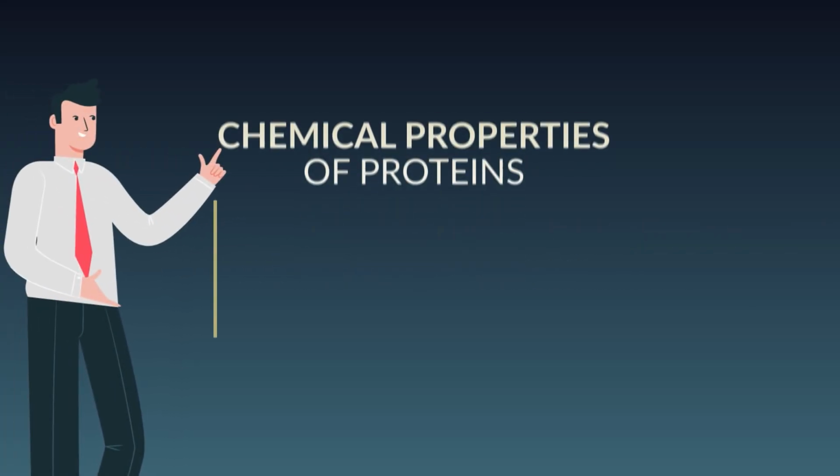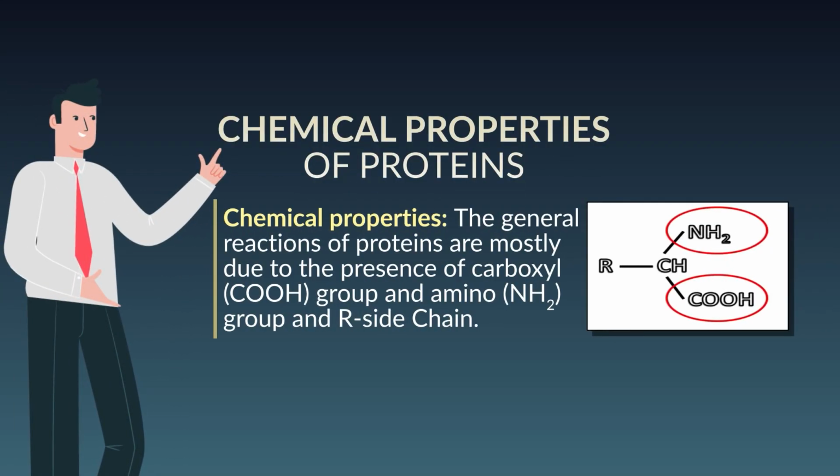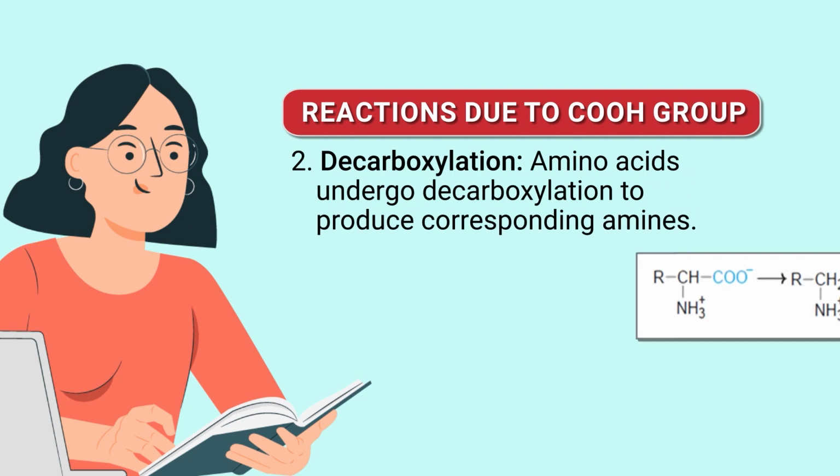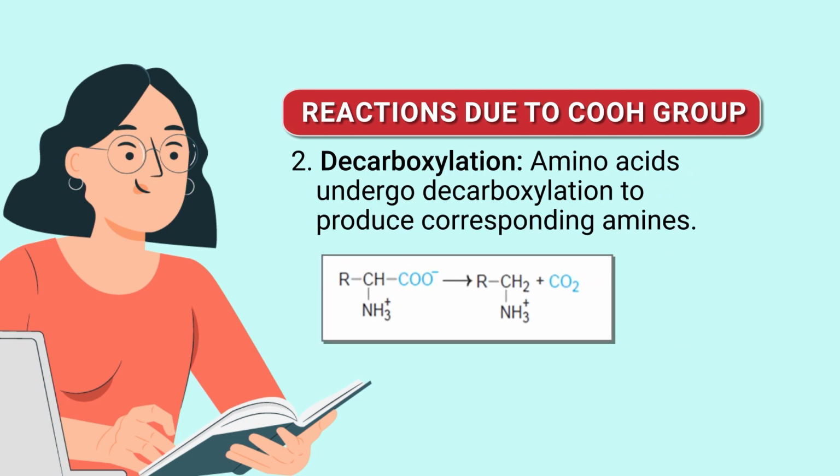Now we can move to the chemical properties of protein, which are due to the carboxyl group, amino group and R side chain. Reactions of protein due to the COOH group: amino acids form salts with bases and esters with alcohols. Then decarboxylation: amino acids undergo decarboxylation to produce the corresponding amines.